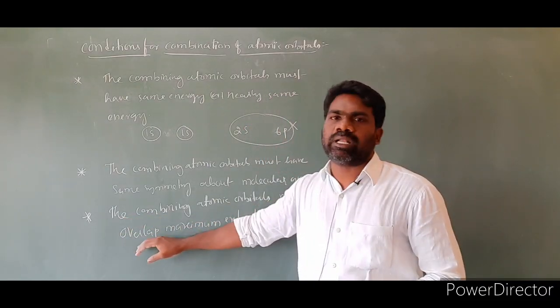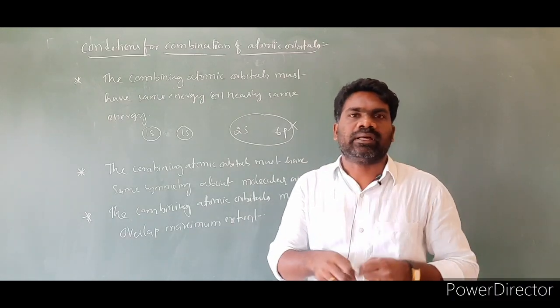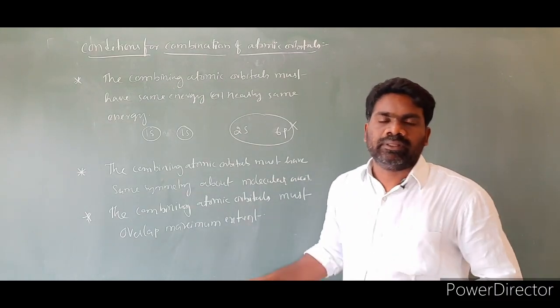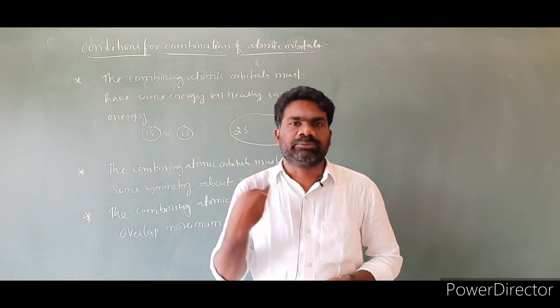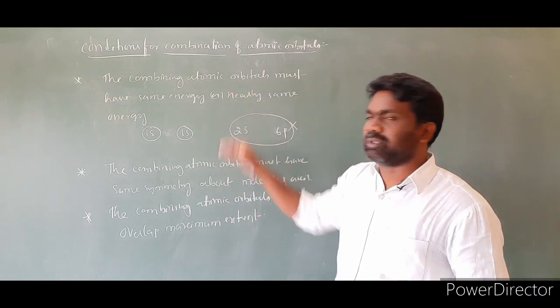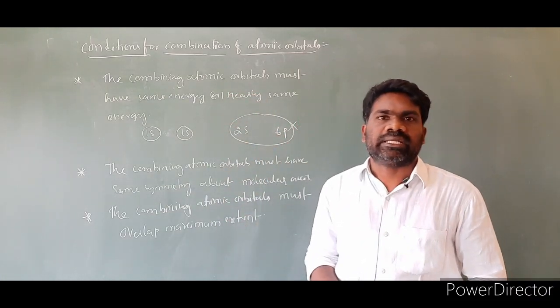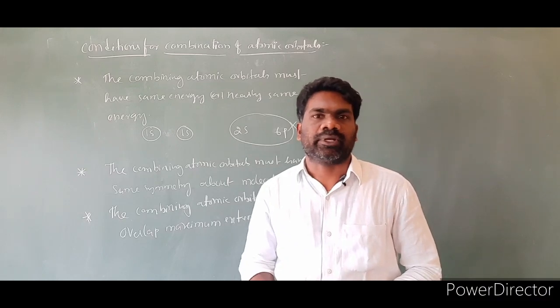Next class I will come with another topic, a continuation.